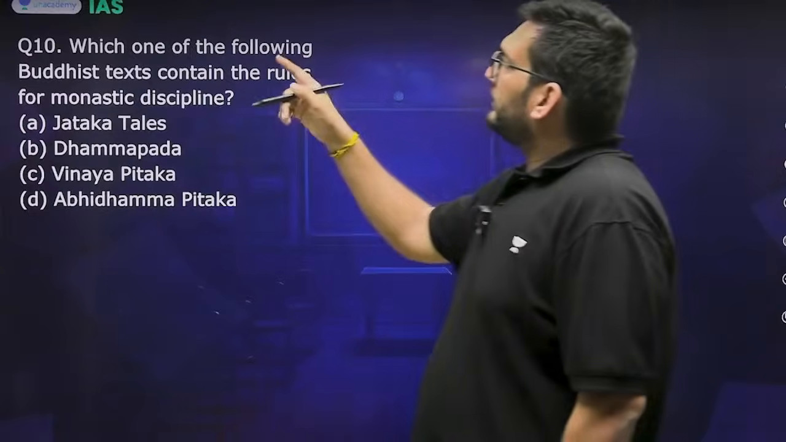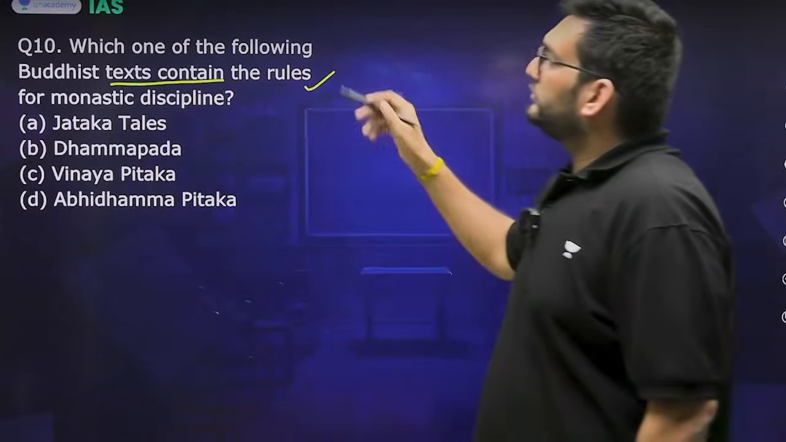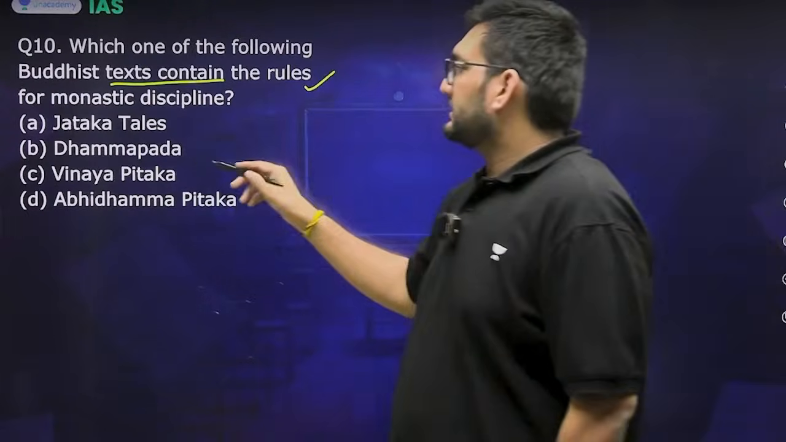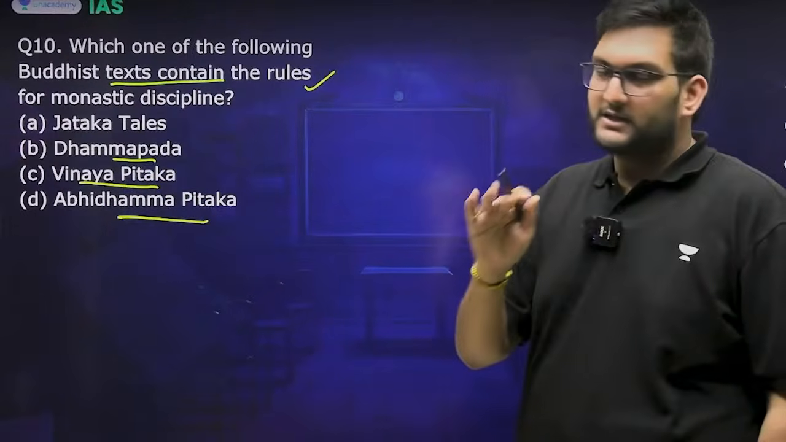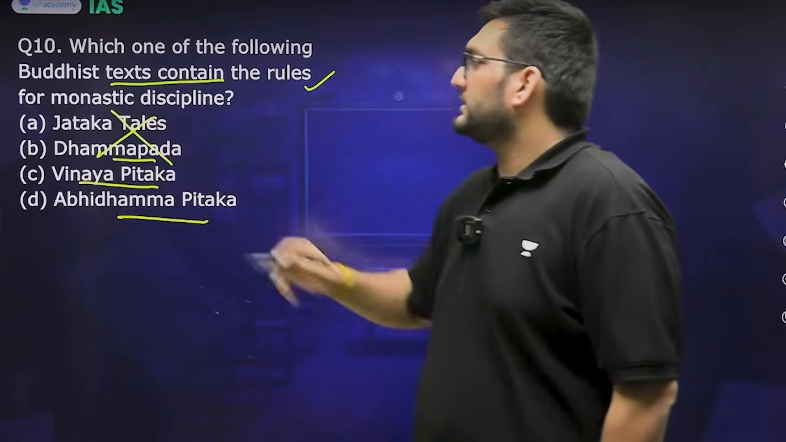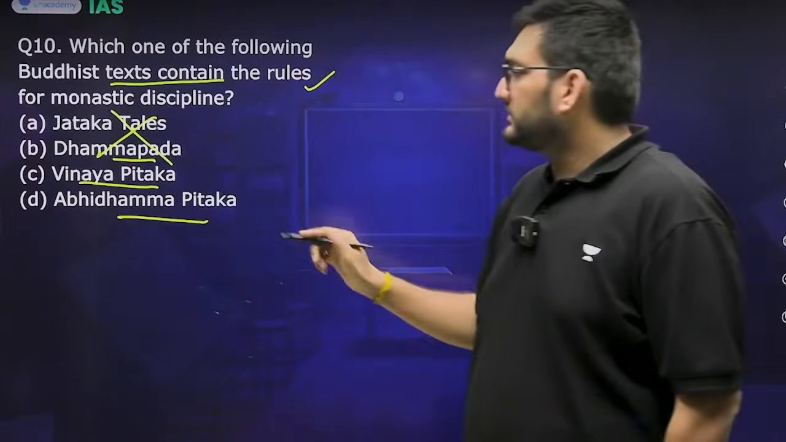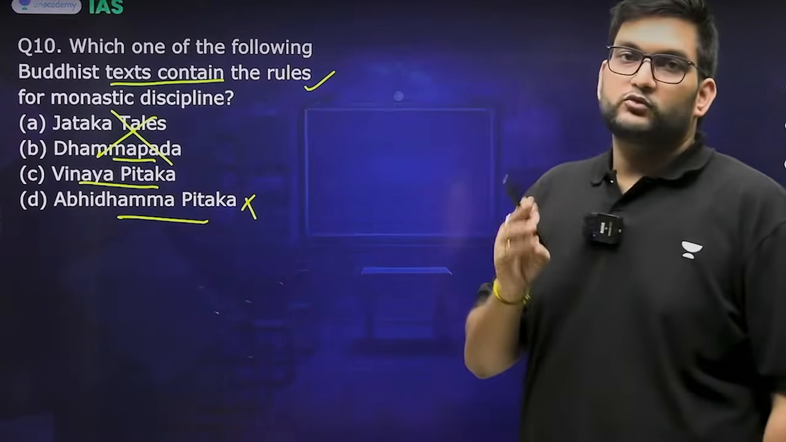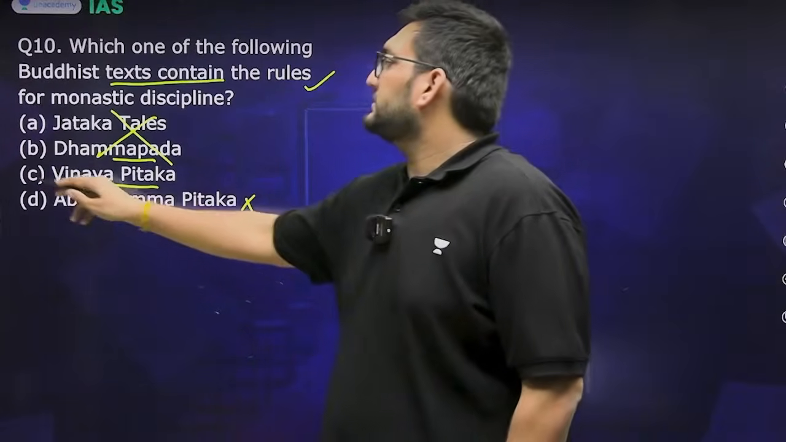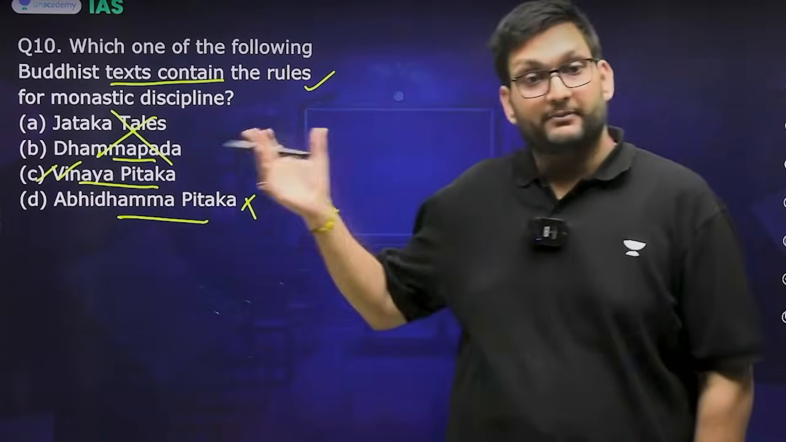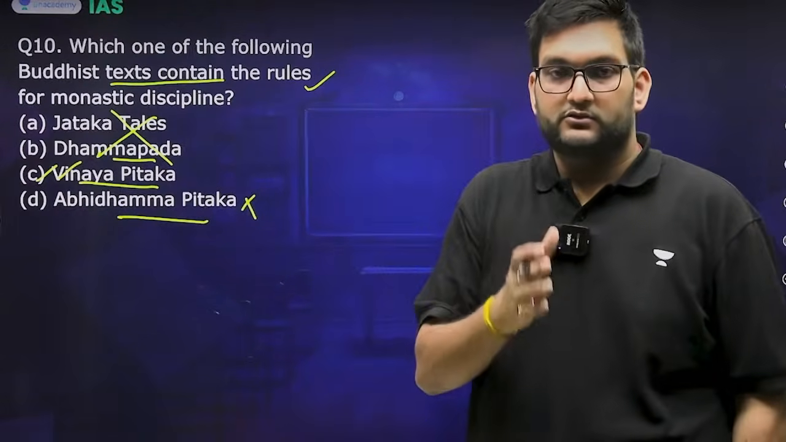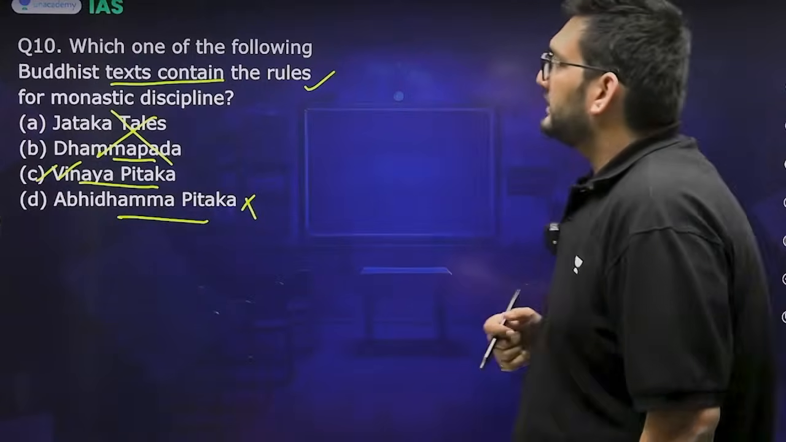Which of the following Buddhist texts contain the rules for monastic discipline? Jatakas, Dhammapadas, Vinay-Pitak, Abhidhamma-Pitak. Tripitakas, so these two automatically go out of one text. Abhidhamma is the philosophy of Buddhism, so it cannot be the answer. Sutta is what Buddha said, and Vinay is the rule book. The split between Theravada and Mahasangika happened over the Vinay-Pitak only, that there needs to be a dilution of the rule book itself.